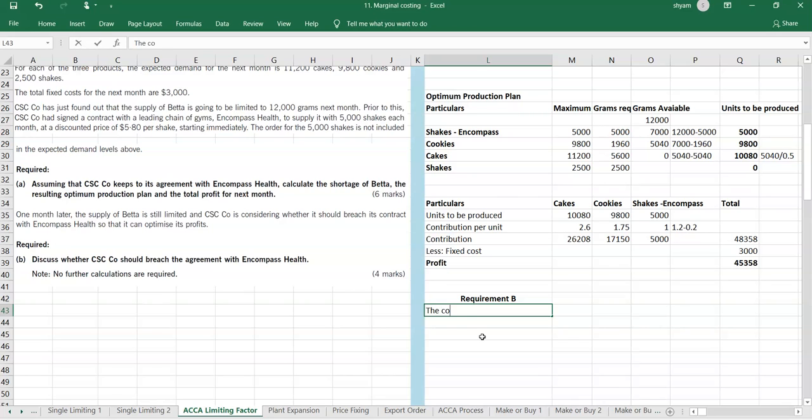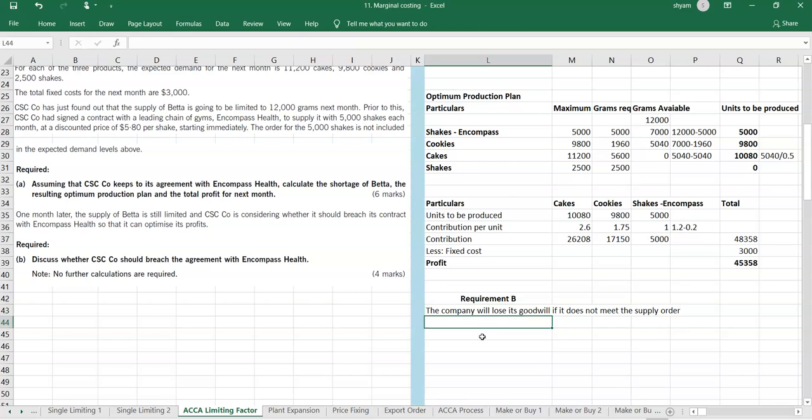The company will lose its goodwill if it does not meet the supply order.